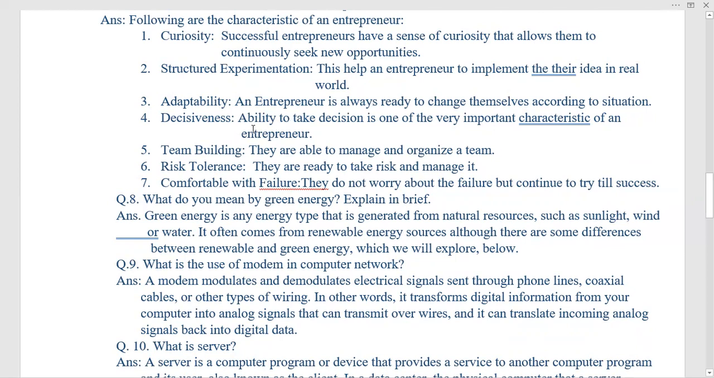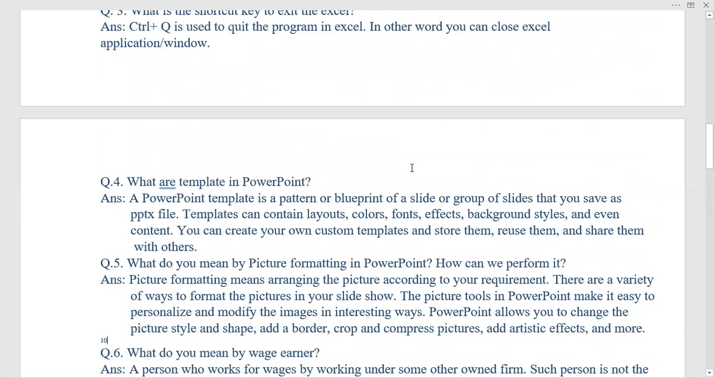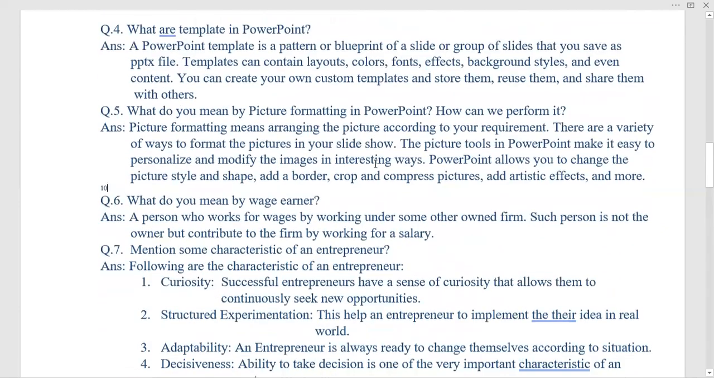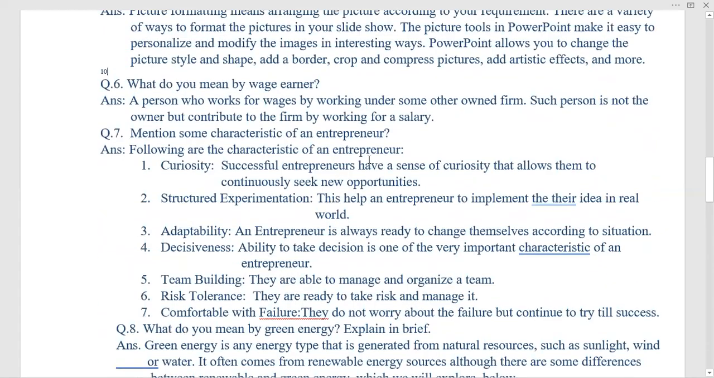And then decisiveness means ability to take decision, which is also one of the very important characteristics of an entrepreneur. And then team building, they are able to manage and organize a team. Next one is risk tolerance, they are ready to take risk and manage it. They do not worry about failure also. So the last one is comfortable with failure.